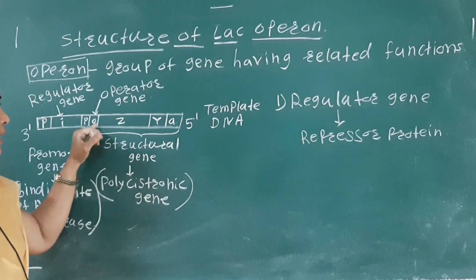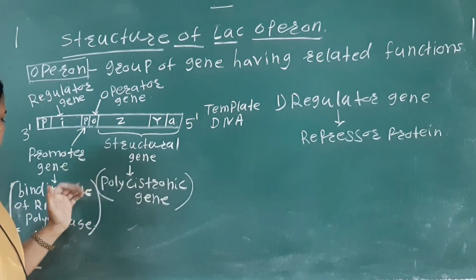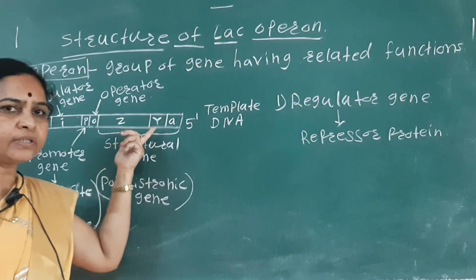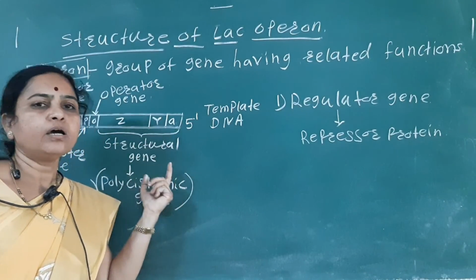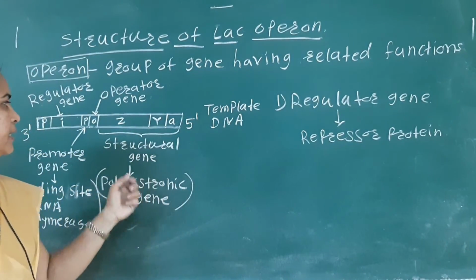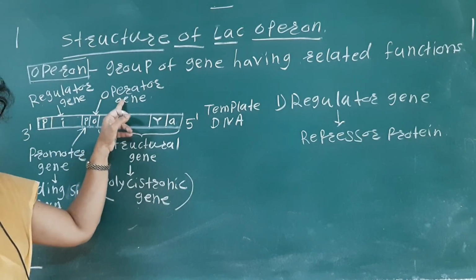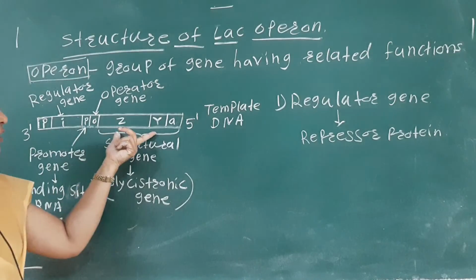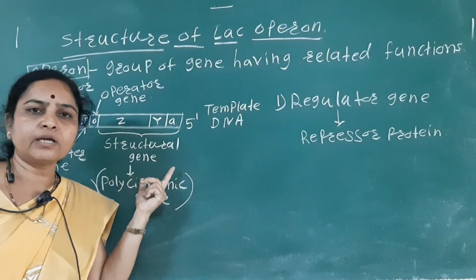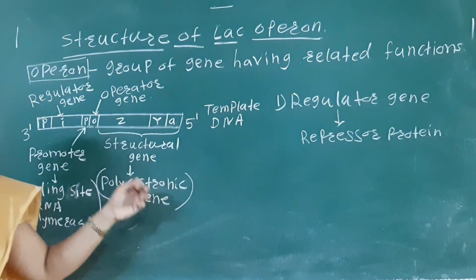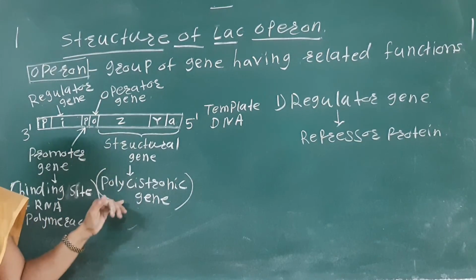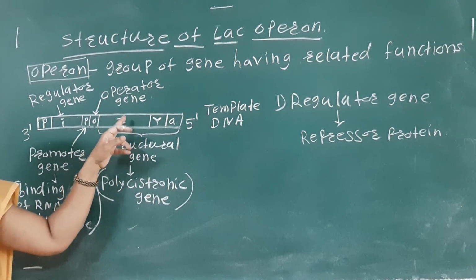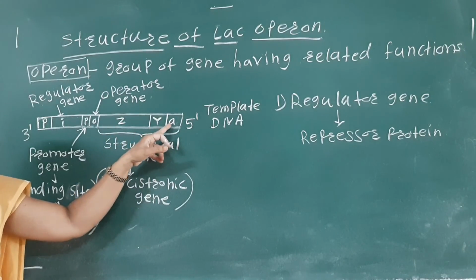If the RNA polymerase enzyme binds, the synthesis of the mRNA and the protein is controlled by the operator gene. Then there are the structural genes, which are polycistronic, made up of three genes, Z, Y, and A.